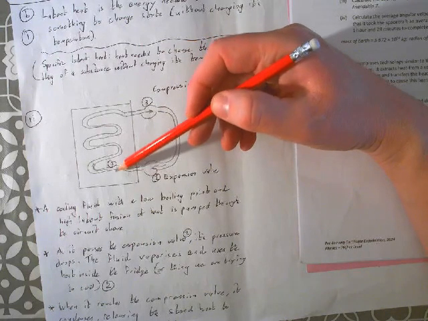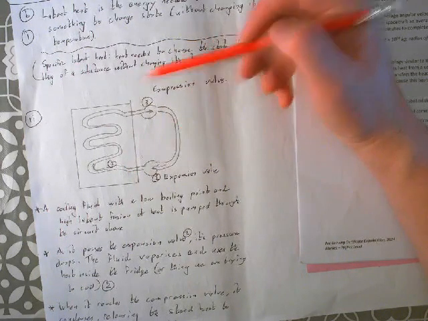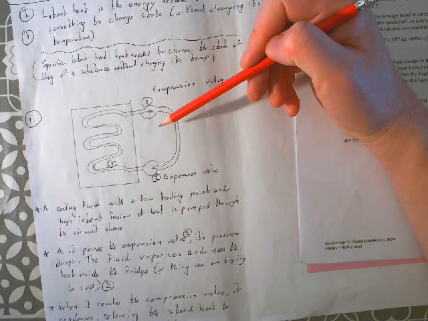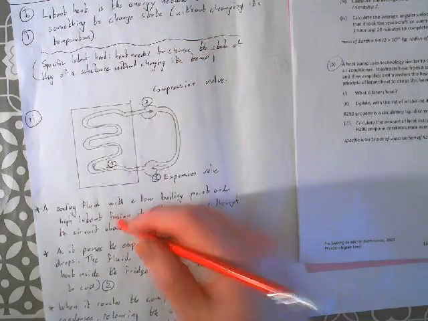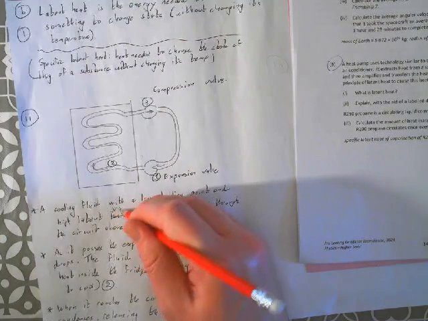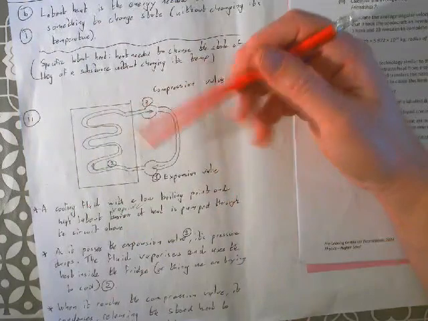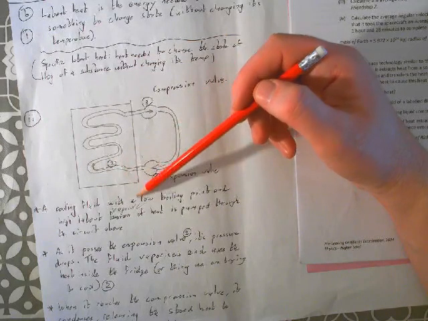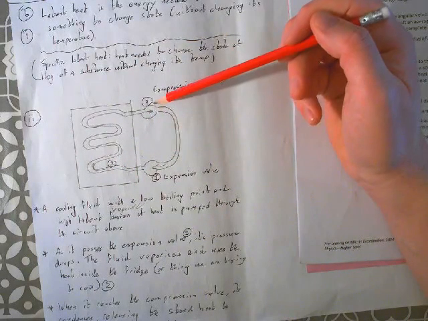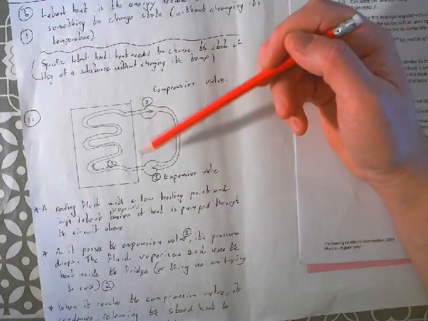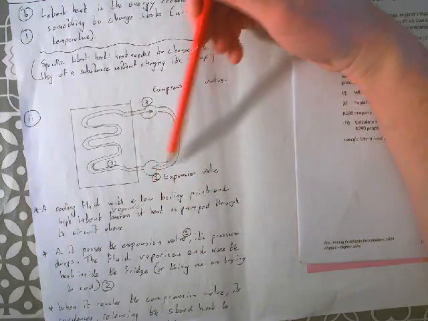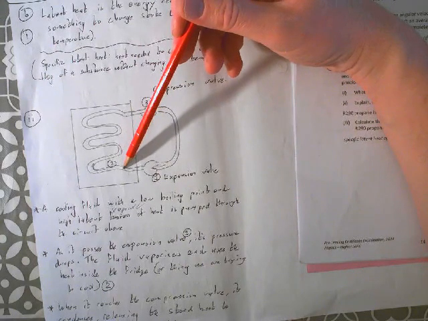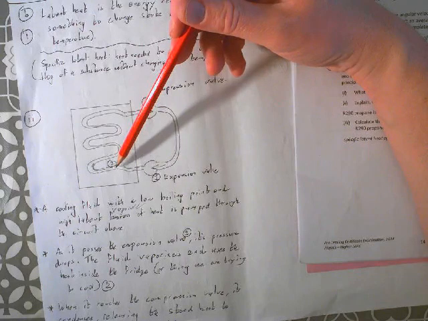So a cooling fluid with a low boiling point and a high latent heat of vaporization is used. Low boiling point because you want it to turn to a gas without needing a high temperature, because you want to keep the whole thing at a cool temperature. And the high latent heat, we want it to use as much energy as possible to become a gas, and then shed as much here. Sorry about that, guys. So we need a fluid which has a low boiling point so that it boils at low temperatures, and a high latent heat of vaporization so that it will give out a lot of energy when